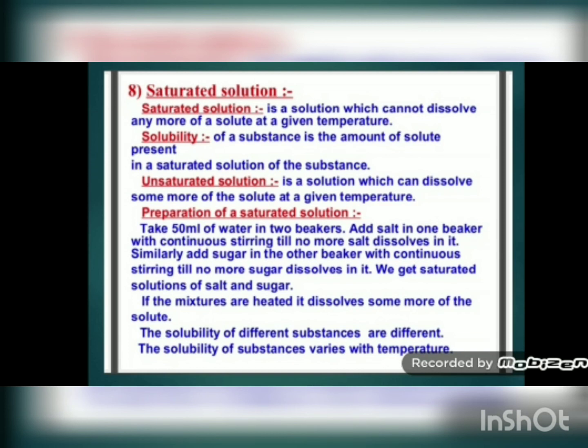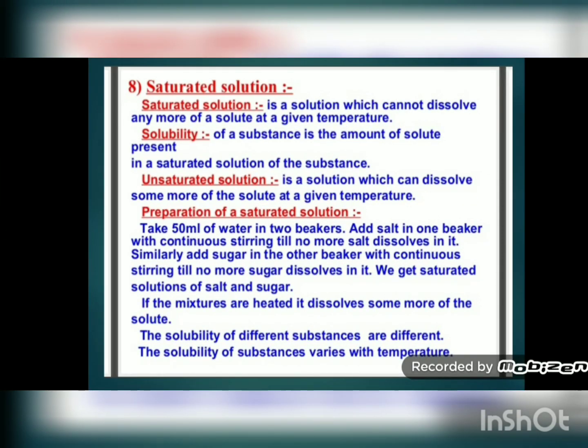In the same way, the unsaturated solution. An unsaturated solution is a solution which can dissolve some more of a solute at a given temperature. So if you take 50 ml of water and add 2 spoons of sugar and dissolve, now you know its solubility is 30 gram. You can dissolve a maximum of 30 gram of sugar, but you have dissolved only 10-20 gram. It means it still has capacity to dissolve more sugar. Then such a solution is called an unsaturated solution.